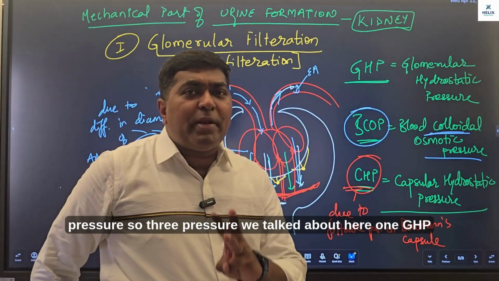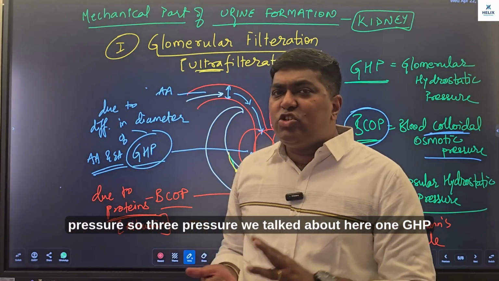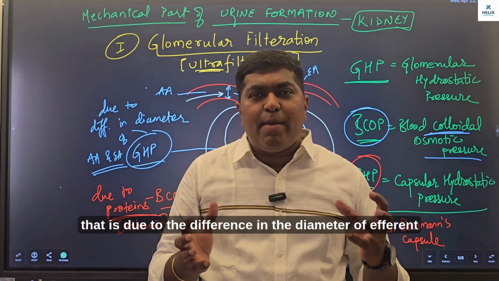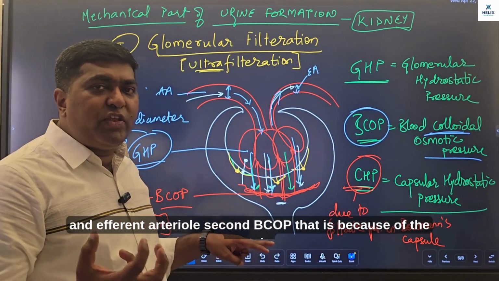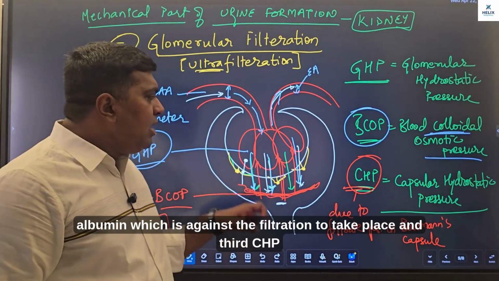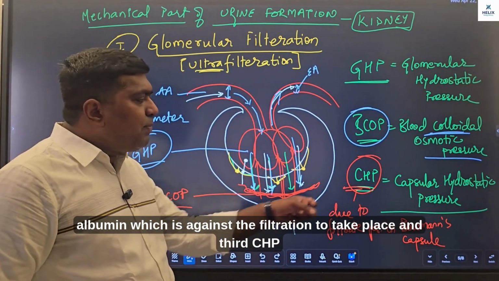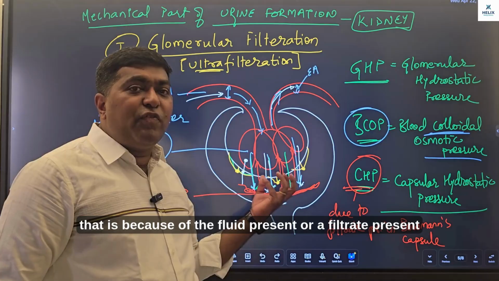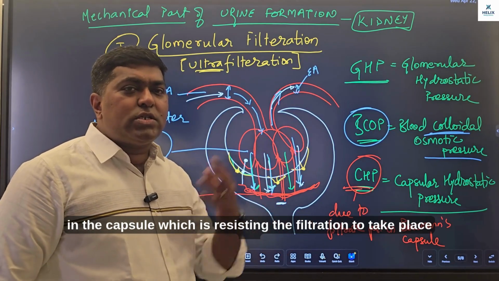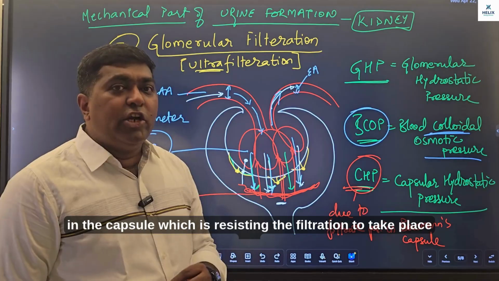So three pressures we talked about here. One, GHP, that is due to the difference in the diameter of afferent and efferent arteriole. Second, BCOP, that is because of the protein albumin, which is against the filtration taking place. And third, CHP, that is because of the fluid or filtrate present in the capsule, which is resisting the filtration taking place.